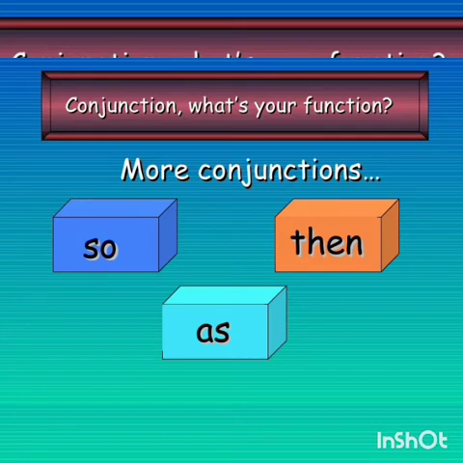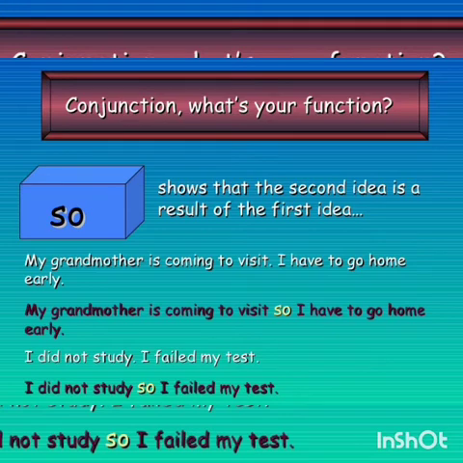Now let us learn the functions of so, as, then. Previously we have learnt the functions of but, and, or. Coming to the first one, so, the function of so is that the second idea will be the result of the first idea. You have to be very clear. Only then, if you see the example, it will be clear to you.